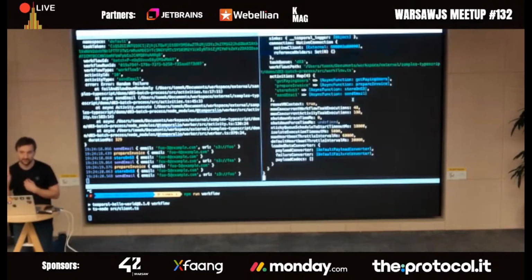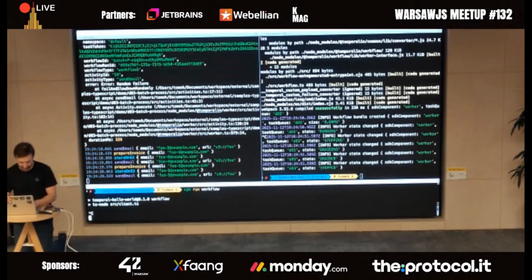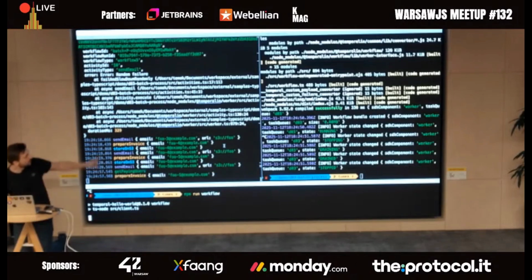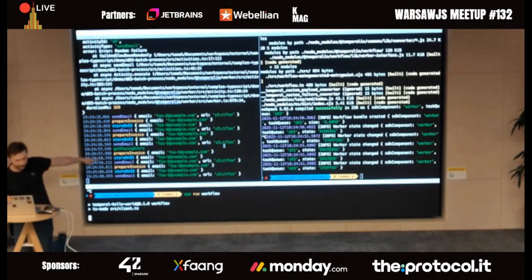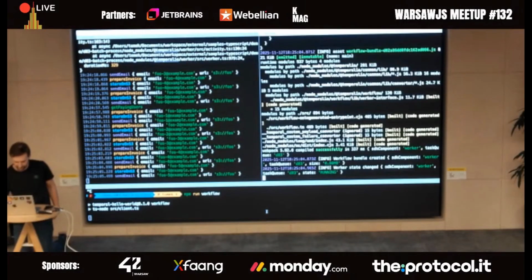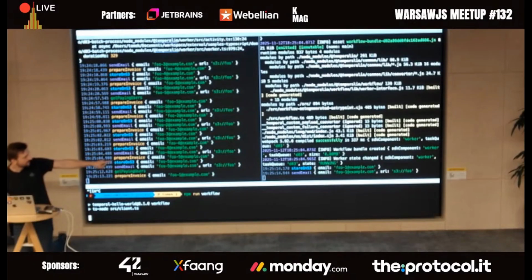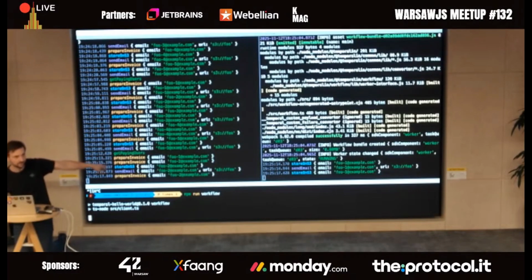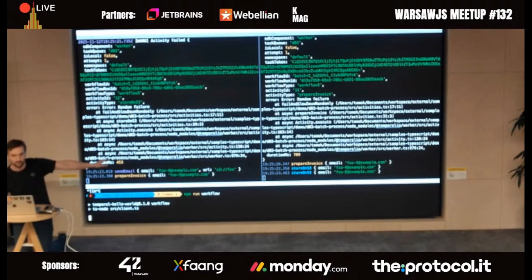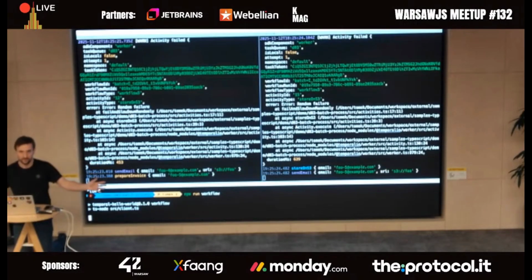I'm going to start 2 nodes this time, or actually just one at first. All right, so on the left-hand side, you see a server running, and it picks up the work. But what happens if I run the second server, and if I'm quick? I wasn't. Okay, now let me start again. So starting the workflow again, and what you will see is that both of the nodes are actually splitting work. So one of the servers takes parts of the workflow and another node takes some part of the workflow. If I have 3, they will all equally share the work. If I have just 1, it will be lagging, but it will do the work.